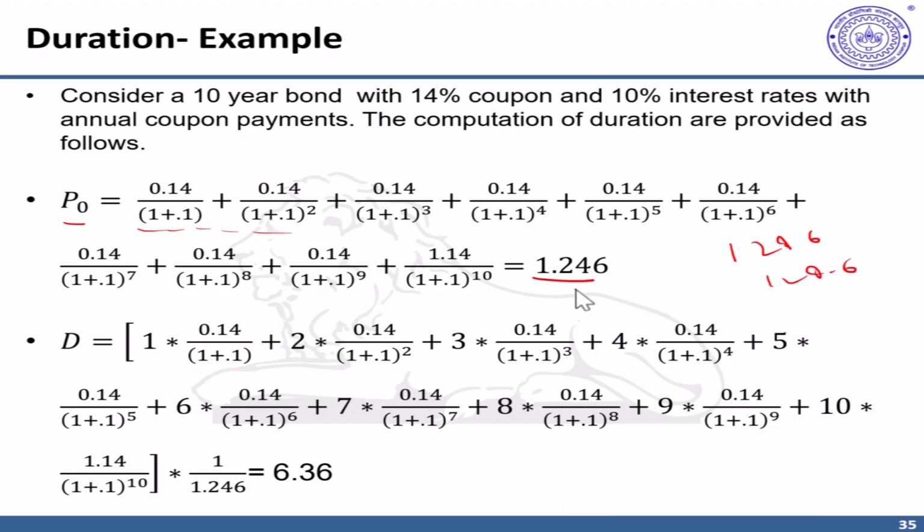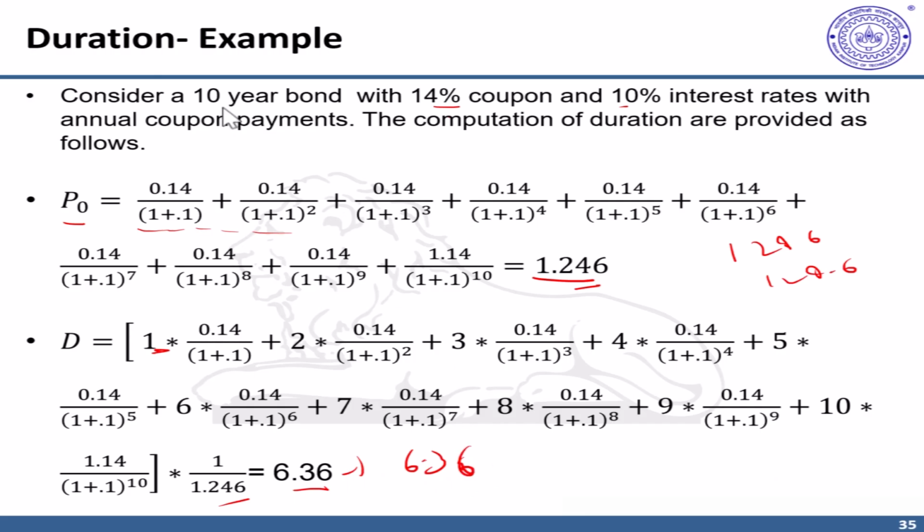Now the bond is selling at a premium precisely because it is offering a coupon which is higher than interest rates. The next step is to multiply the present value of each cash flow, scaled by the price, divide by price, this factor, and multiplied with the time. So the time is weighted with the appropriately scaled cash flows. We get 6.36. Now, because the frequency of this bond is annual, these are annual coupon payments, we can straight away say that duration is 6.36 years.